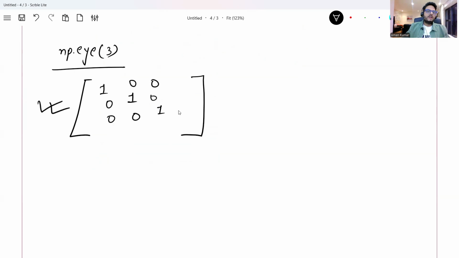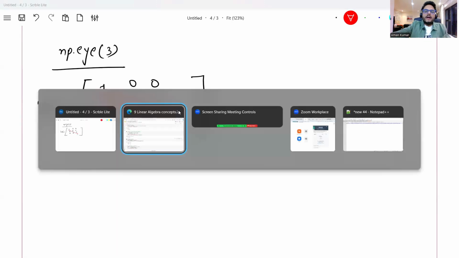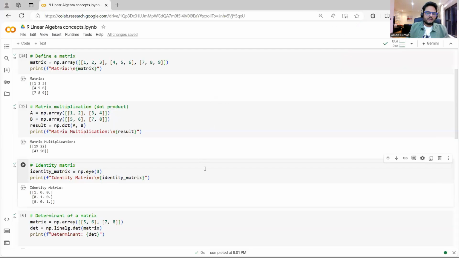This is basically called an identity matrix because on the diagonal all the elements are 1 and the other elements are 0. Why am I telling you that this concept is important? In the world of matrices, you will want to transform matrices and repurpose them for other purposes. In that case, you will always use concepts such as the identity matrix, orthogonal matrices, and things like that. So if I go to Python here and say give me an identity matrix of size 3, this is exactly the same thing that Python gives us.